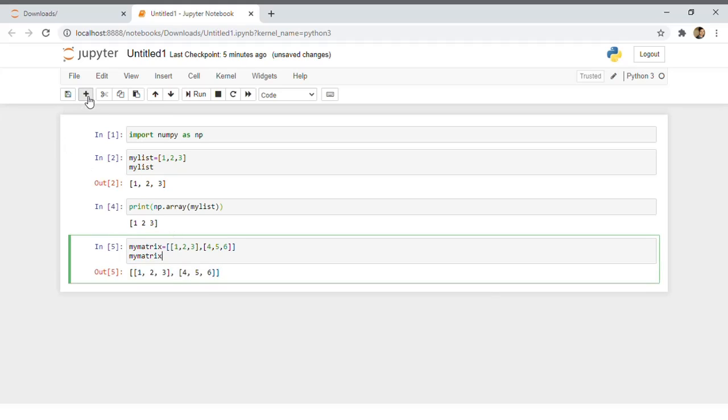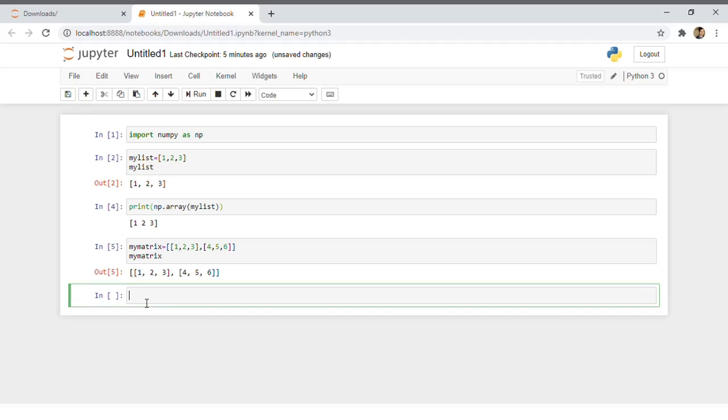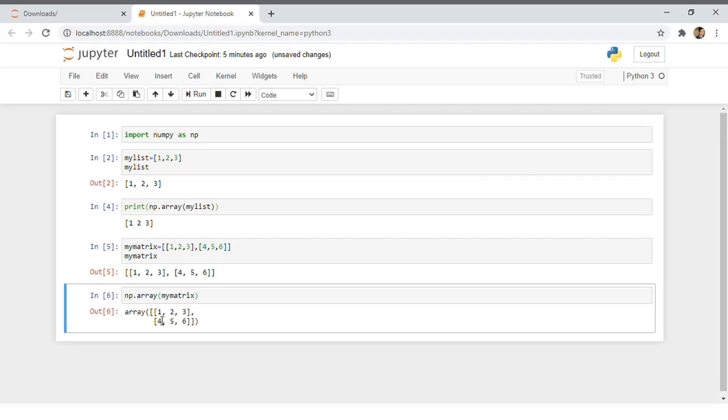But if we do it by the NumPy system, with np.array, you can see the difference. It will show you like this. So now we have a two-dimensional array, not a list. Getting my point? If you have any doubt, you can comment as well. But if you know Python, these are very basic things. If you are confused over here, I don't think you can go for machine learning.